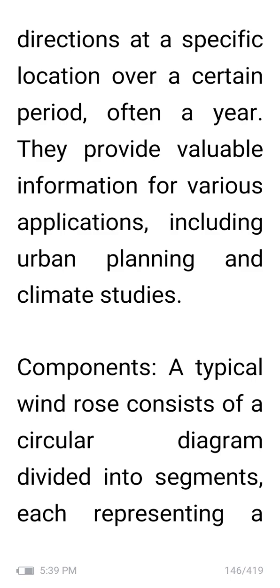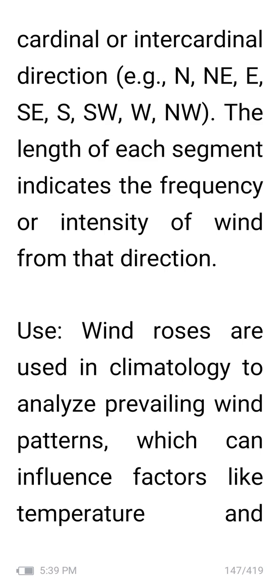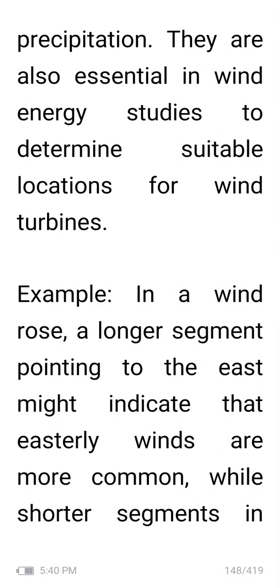Components: a typical wind rose consists of a circular diagram divided into segments, each representing a cardinal or intercardinal direction: north, northeast, east, southeast, south, southwest, west, northwest. The length of each segment indicates the frequency or intensity of wind from that direction. Wind roses are used in climatology to analyze prevailing wind patterns, which can influence factors like temperature and precipitation. They are also essential in wind energy studies to determine suitable locations for wind turbines.